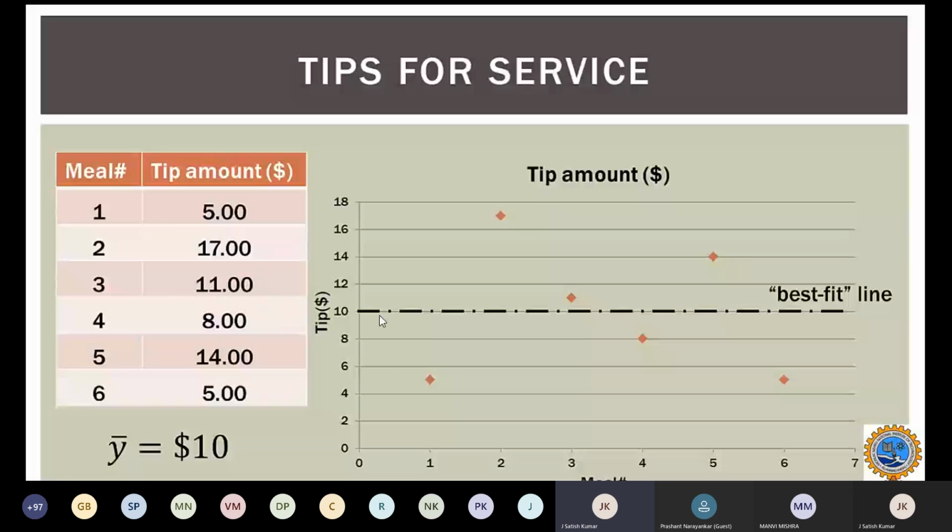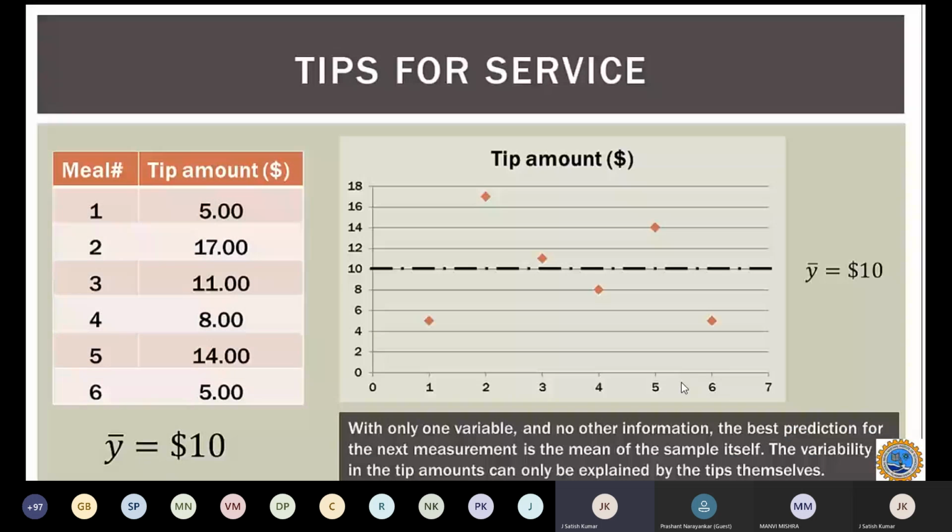Okay, so Y bar is the best, because based on the data we have available, we are able to calculate the mean, that is the average of all the values, and based on that we'll be able to put the best line. So with only one variable, when there is no other information, the best prediction will be the mean of the sample itself.